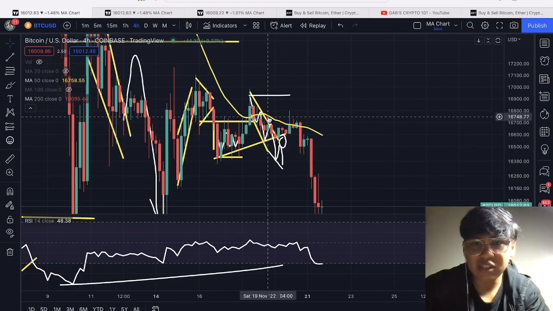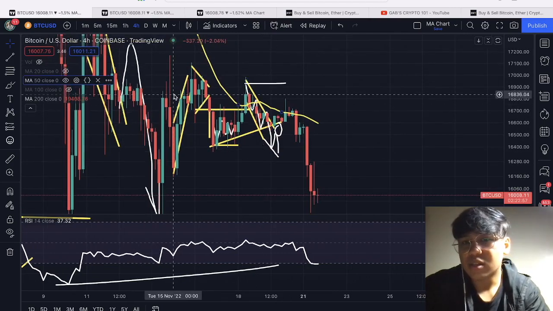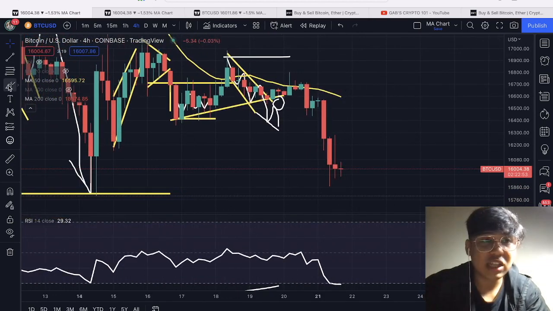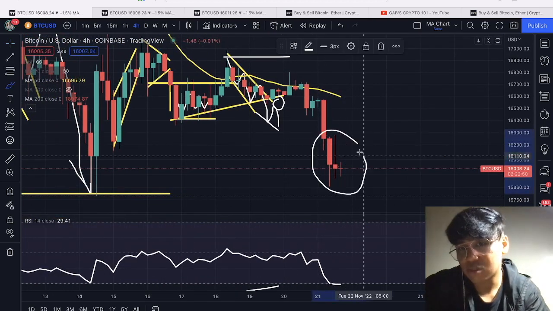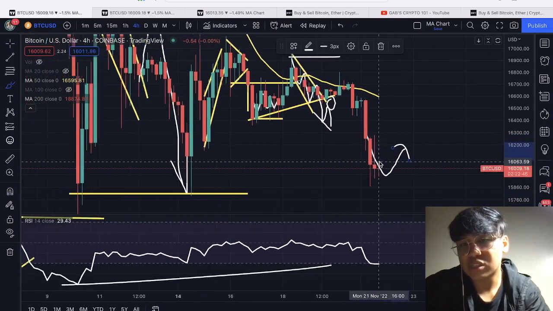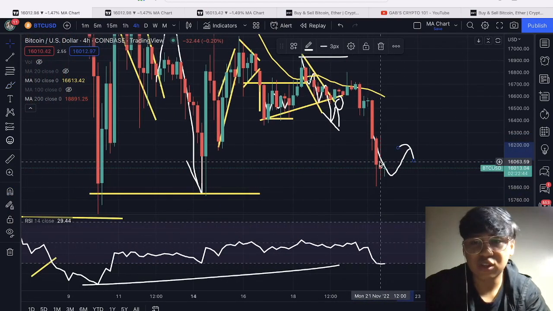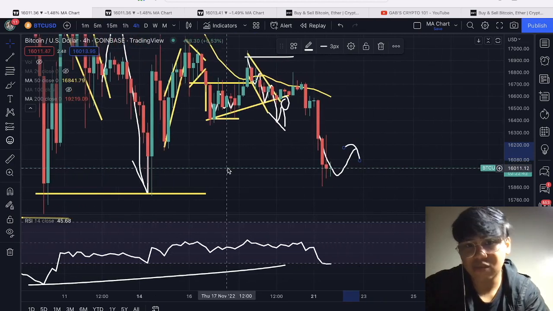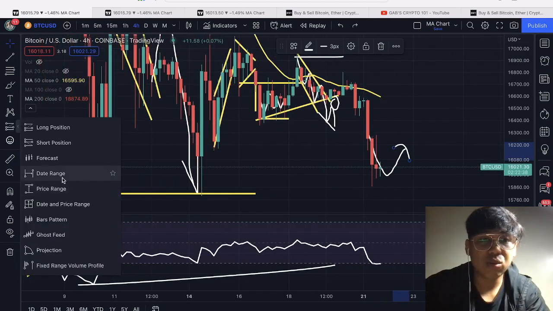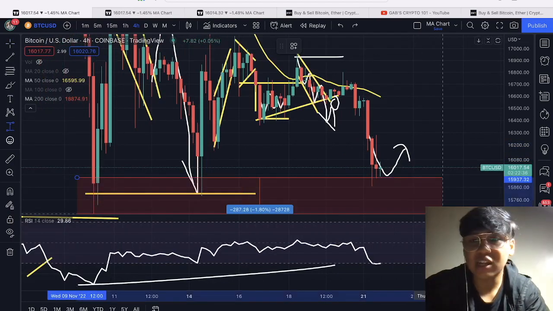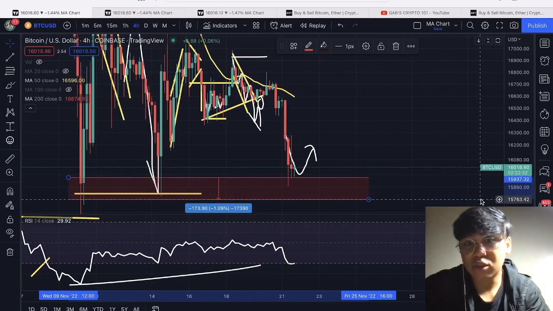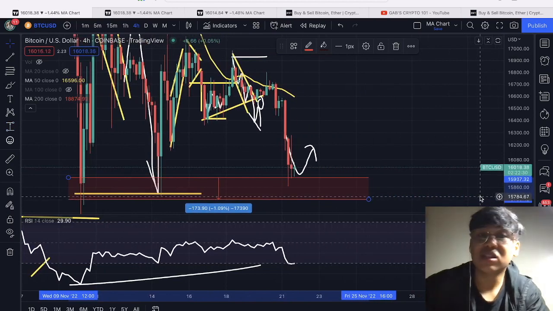So may malaking rejection around the 50 MA, but take a look at this. Right now we are seeing some doji candles sa ating 4-hour time frame. So this could be a potential reversal dito. So we are going to watch this movement and monitor this within the next few hours if we are going to indeed see a reversal. And on top of that, this is also a support area right now with the Bitcoin price action, this area na yan. So yeah, right now we are going to monitor and watch out for this area if we are going to see a trend reversal dito with the Bitcoin price action.